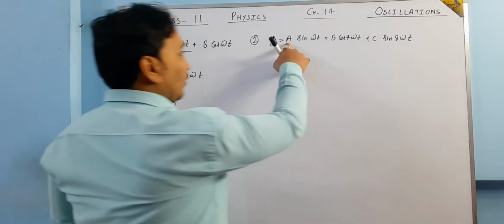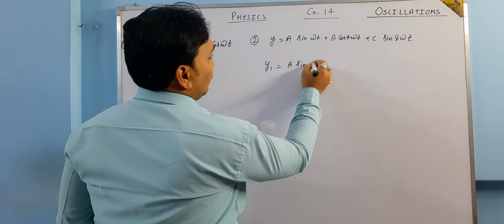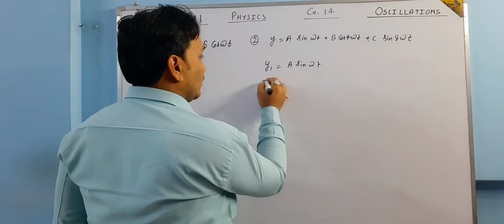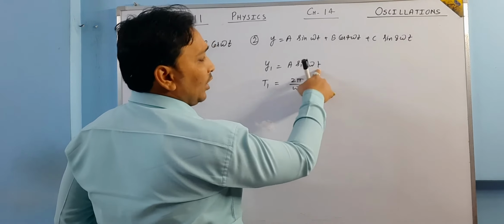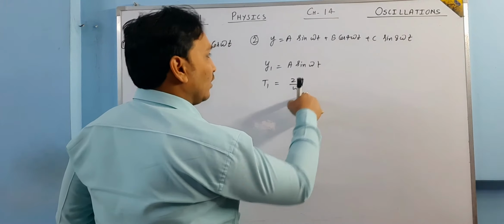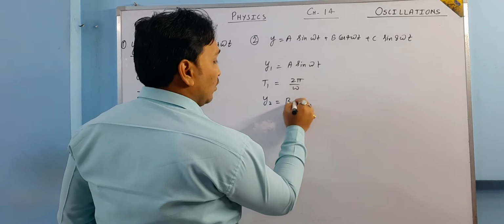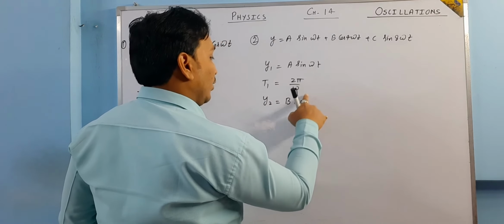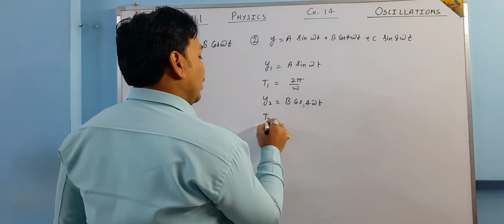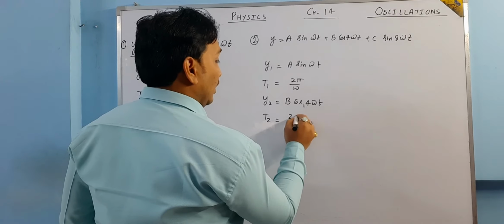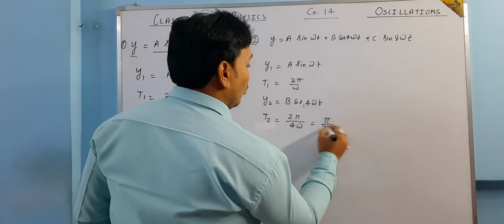So basically if we take this one as periodic function, y1 is equal to a sine omega t. So the time period of this function is going to be 2 pi by omega. I hope you are able to understand. Omega t is equal to 2 pi, t is equal to 2 pi by omega. In the same manner, if we take b cos 4 omega t, from here the time period is now 2 pi divided by 4 omega, which can be solved as pi by 2 omega.